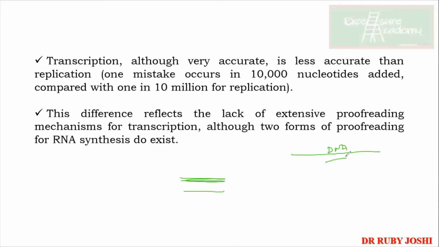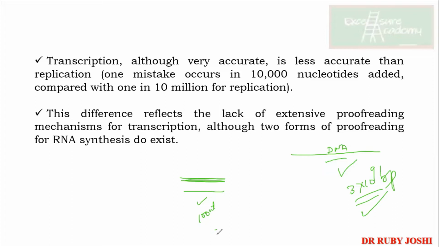Where do you think the number of chances of inserting a mistaken nucleotide is more? Of course, in this case, right? If this is a 100-nucleotide gene and here we know that around this much we have the DNA, mistakes will be more in this as compared to this.